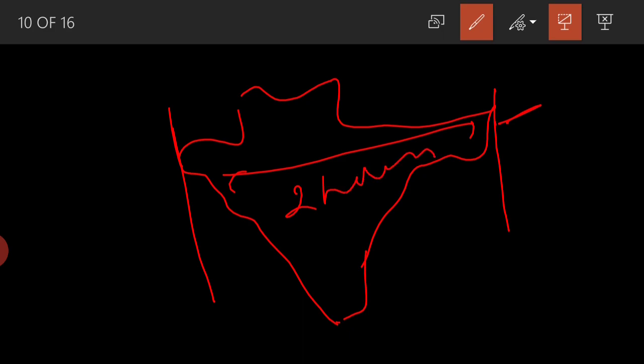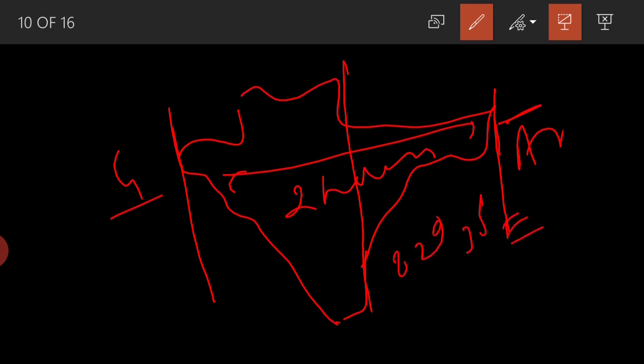The local time of Arunachal Pradesh and the local time of Gujarat differ by 2 hours, but India has decided that it will have one standard meridian line, and that line is 82 degree 30 minute east, which passes from Mirzapur, Uttar Pradesh.